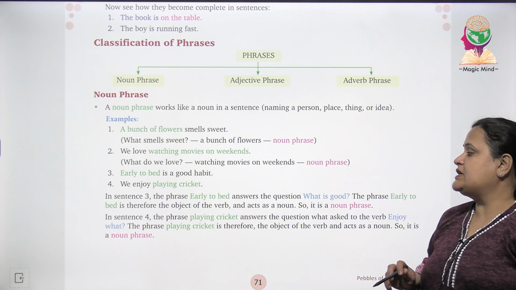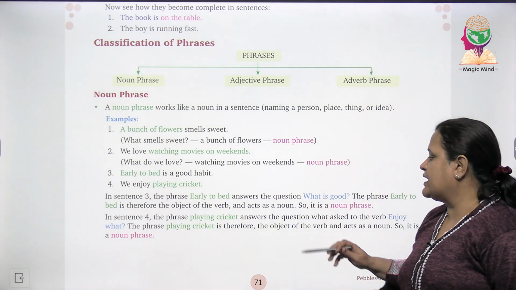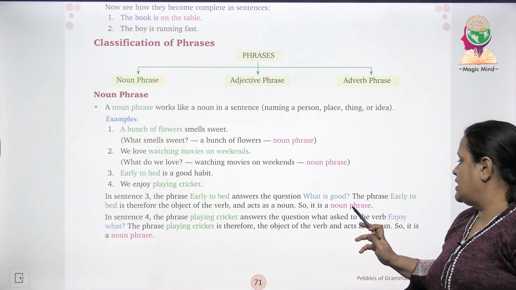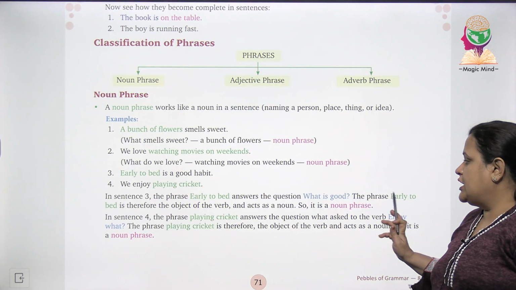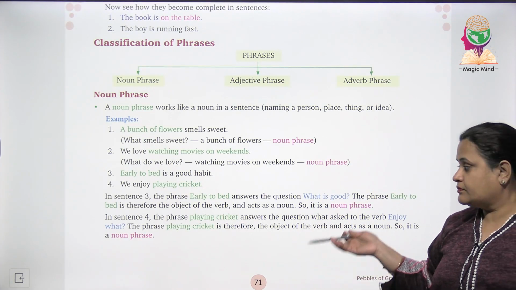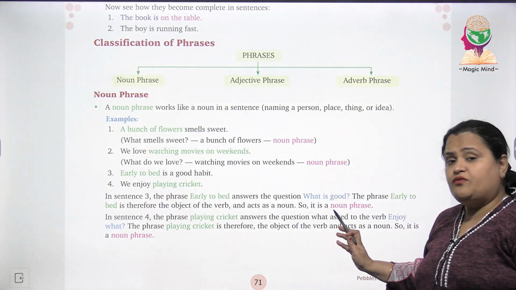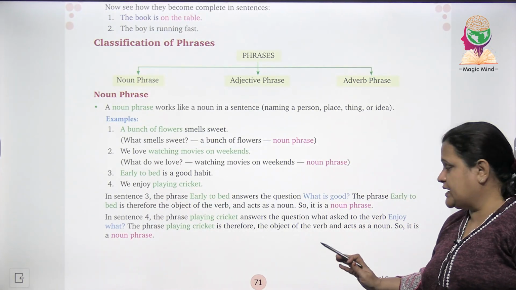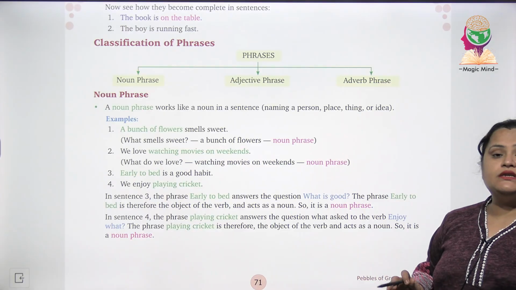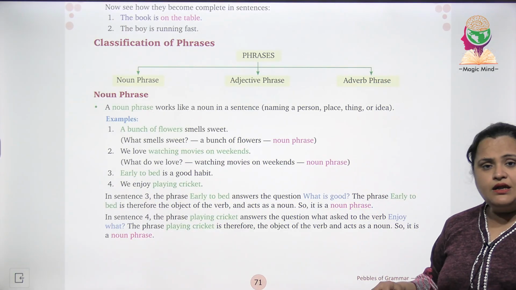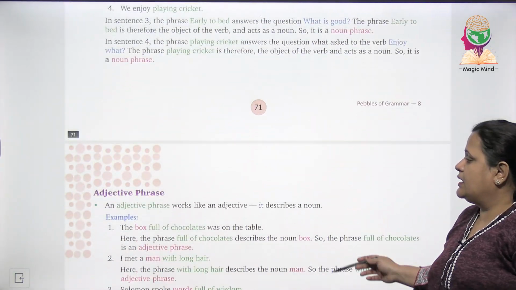Okay. Now in sentence 4, the phrase playing cricket answers the question, what — asks to the verb enjoy, what? The phrase playing cricket is therefore the object of the verb. Okay, ये है तो object but acts as a noun, so it is a noun phrase.